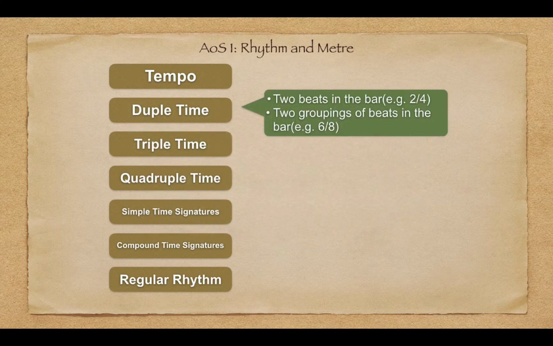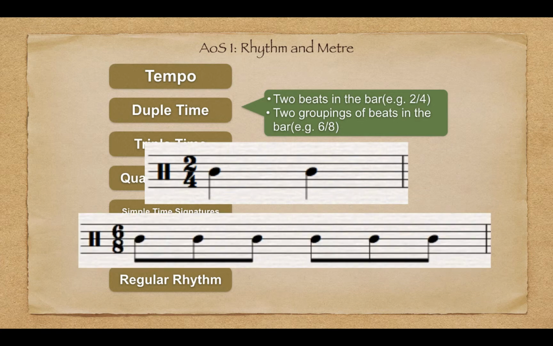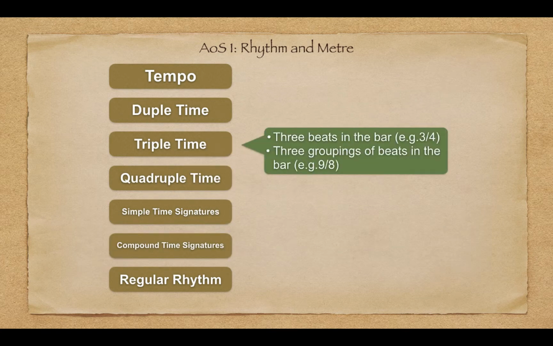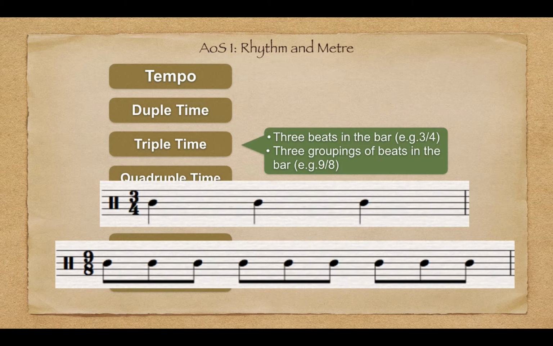Duple time. Duple time is when we have either two beats in a bar or two groupings of beats in a bar. For example, 2/4 has two crotchet beats in the bar, and 6/8 has two groups of three quavers in the bar. Triple time. Triple time is when we have either three beats in the bar or three groupings of beats in the bar. For example, 3/4 has three crotchet beats in the bar, and 9/8 has three groupings of quavers in the bar.